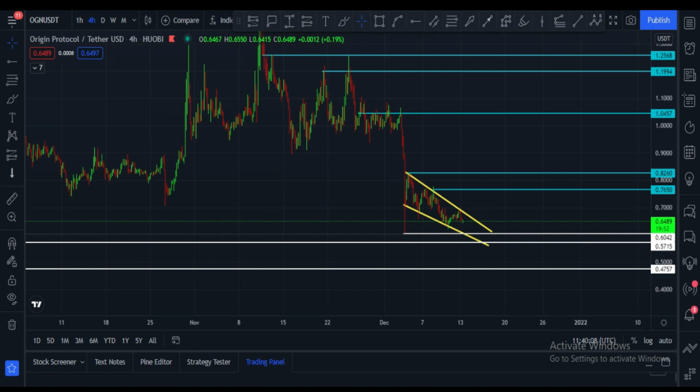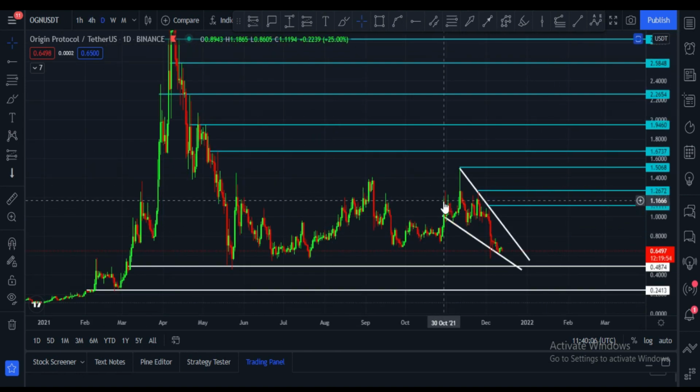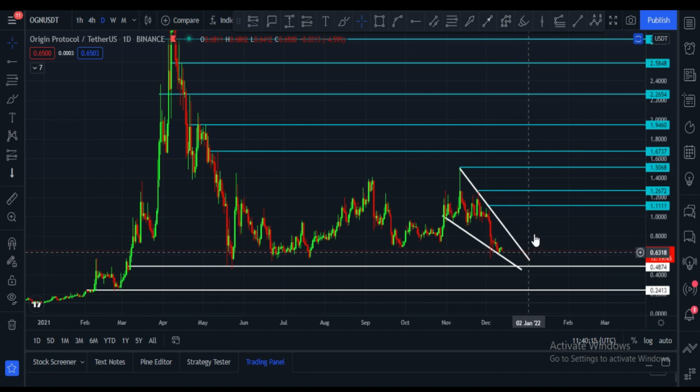Let me please show you daily chart. This is OGN daily chart, and it is in this falling wedge pattern, and price is 64 cents right now. If it broke this towards upside, because this is a bullish pattern, then our next target is $1.11. After that $1.26, after that $1.50, and after that $1.67. These all are next targets it have to hit, and these are support areas, 48 cents and 24 cents price